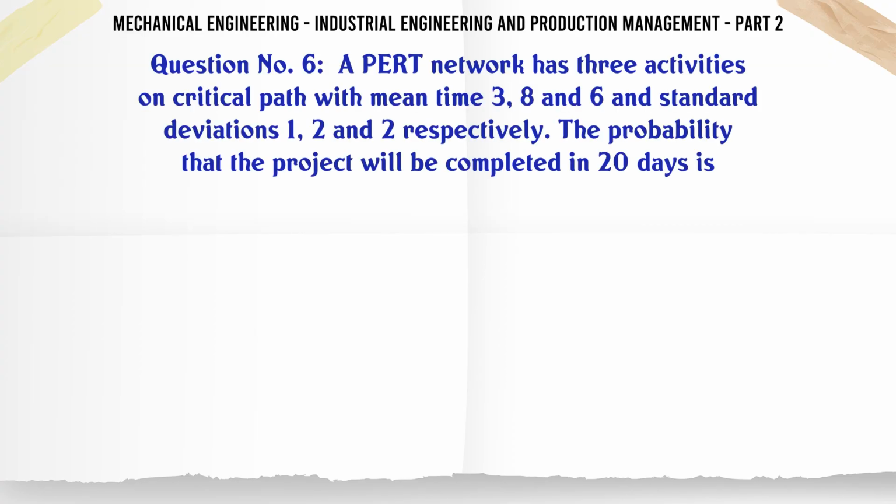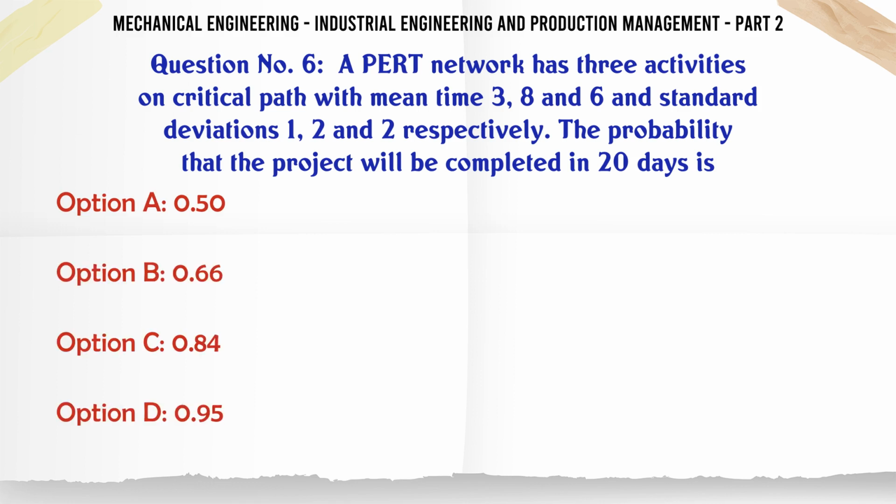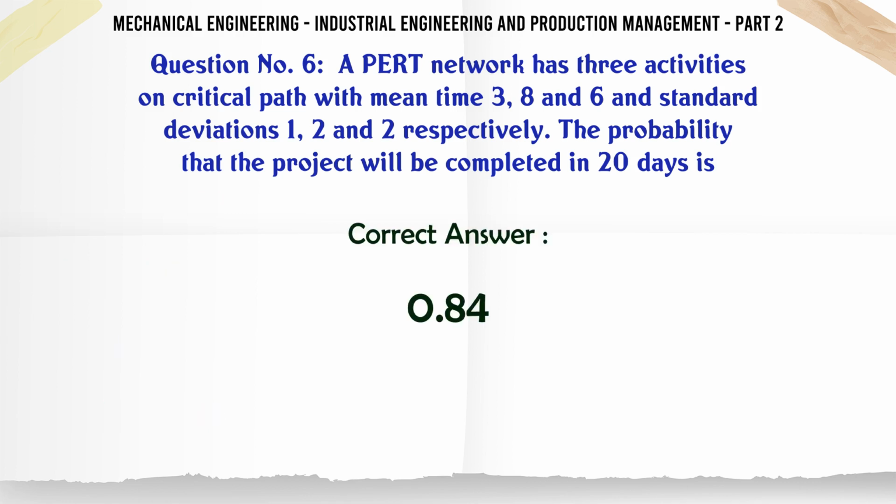A PERT network has 3 activities on critical path with mean time 3, 8 and 6 and standard deviations 1, 2 and 2 respectively. The probability that the project will be completed in 20 days is A. 0.50, B. 0.66, C. 0.84, D. 0.95. The correct answer is 0.84.